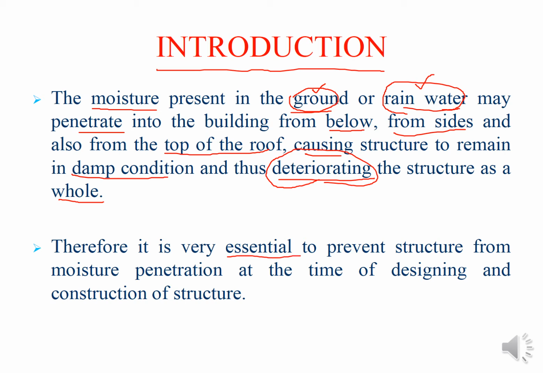Therefore, it is very essential to prevent the structure from moisture penetration at the time of designing and construction of the structure. That is the first step we can adopt. And then later on, once it is constructed, what prevention measures can we adopt? That is another story, and we will discuss it in this particular chapter, dampness in the building.